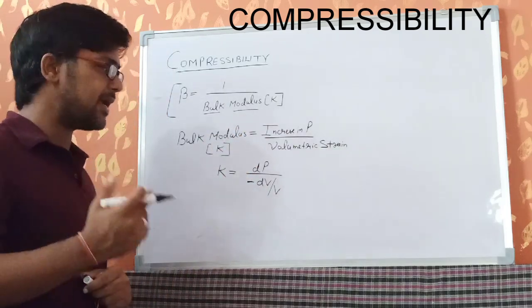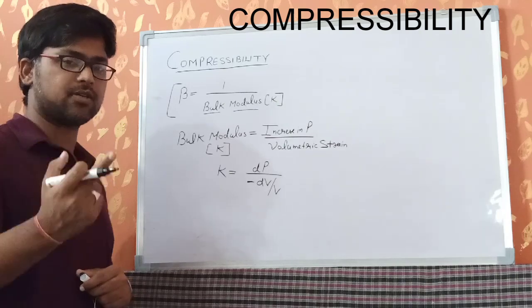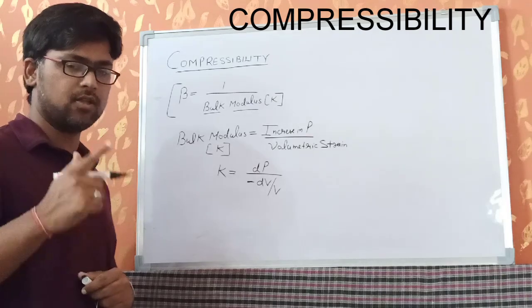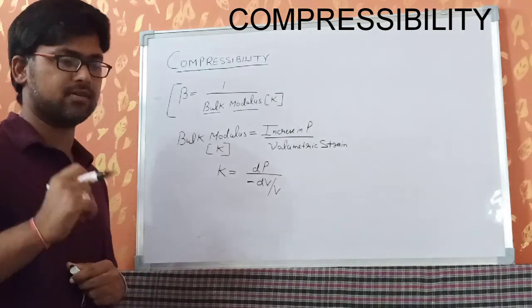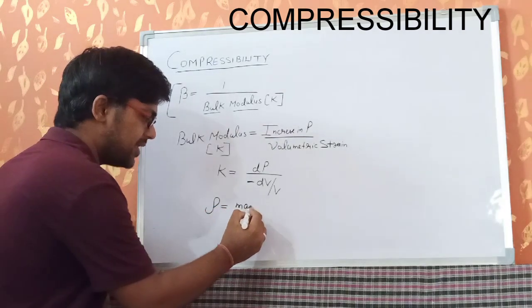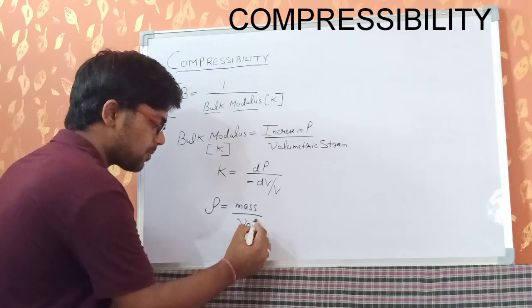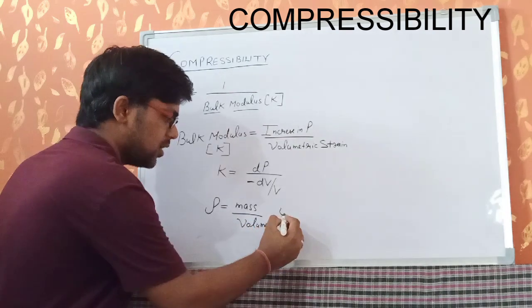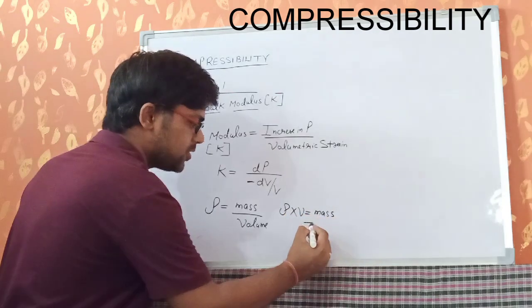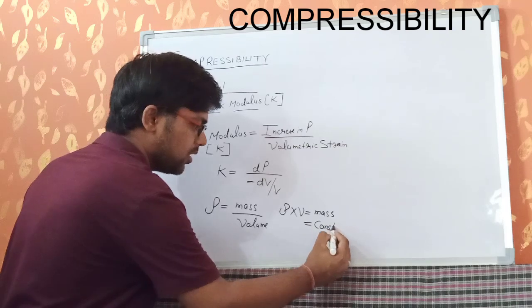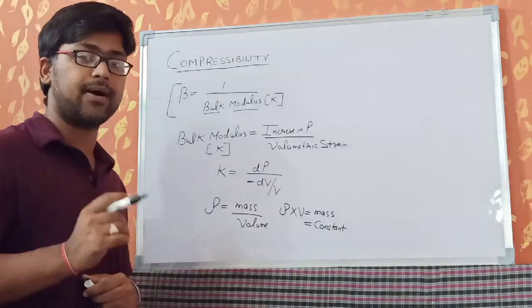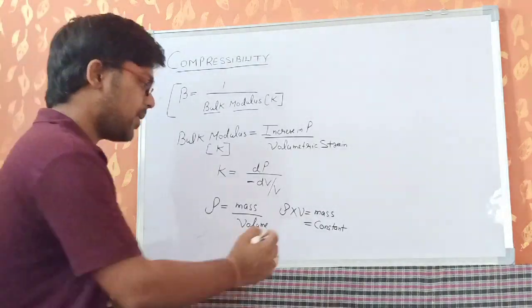Now, secondly, whenever I increase or decrease the pressure, the volume will change, the pressure will change, the density will change. The one property that remains constant is mass. Clear? The formula of density, as we discussed in earlier lectures, is mass upon volume, which can be written as density into volume equals mass, which is a constant quantity. Pressure will change, volume will change, density will change, but the mass will remain constant for the fluid.